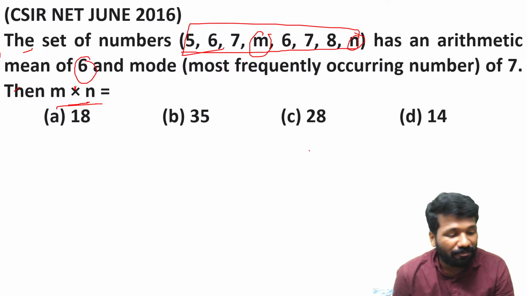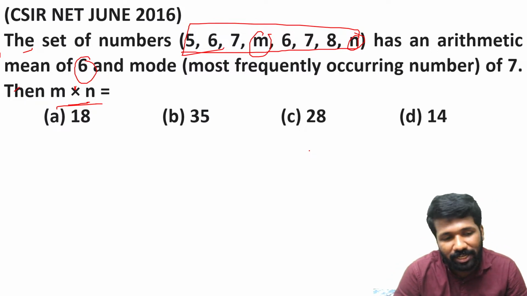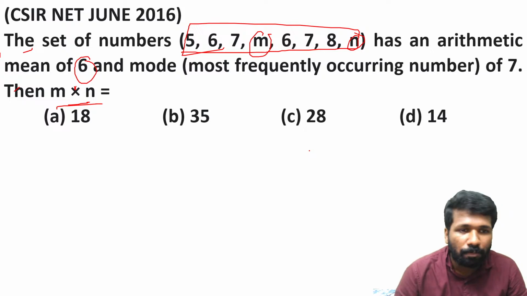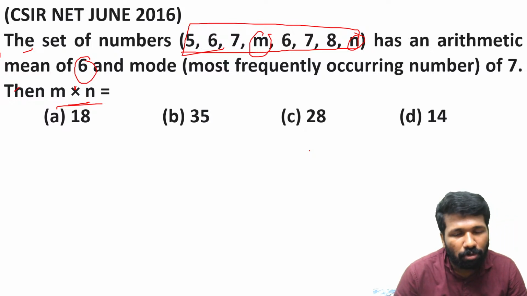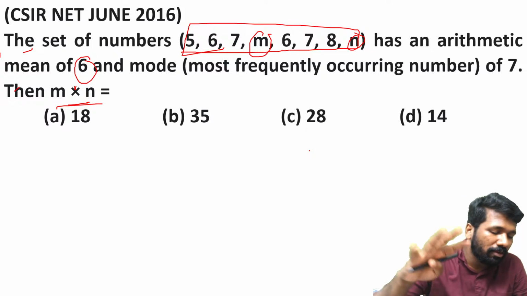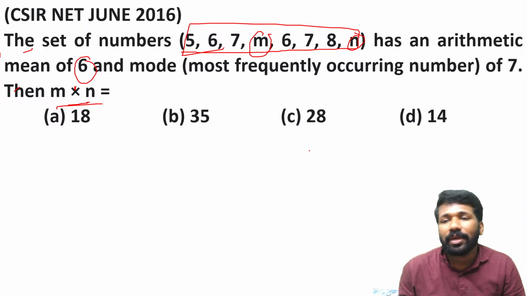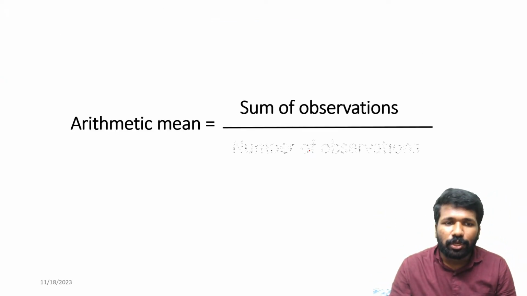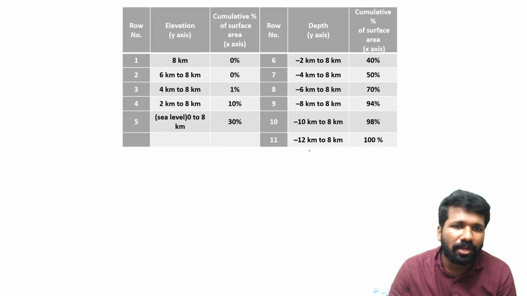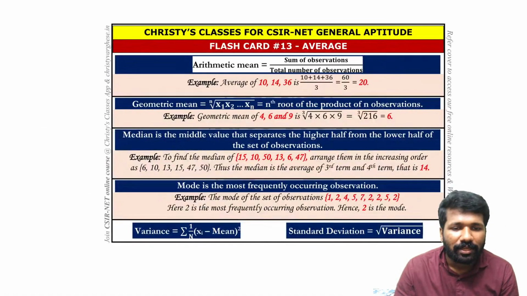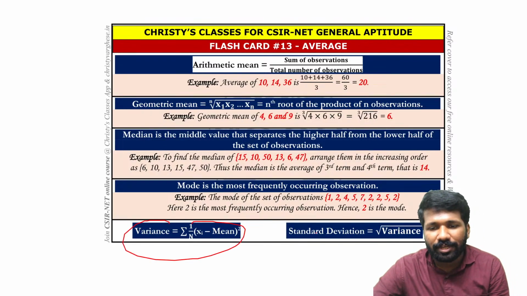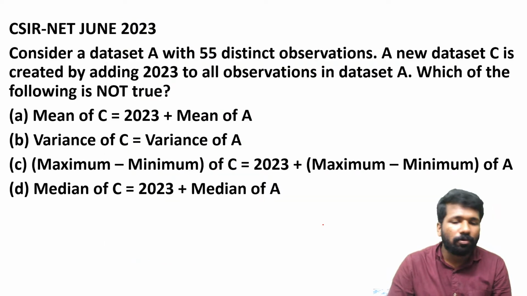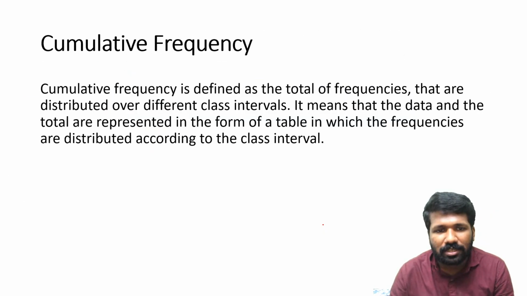This is how questions are framed in competitive exams, whether it is the NET exam, GATE exam, UGC NET exam, UPSC exam, SET exams, etc. This is how the concept is checked. The idea about mode and mean is checked. If you know the idea, you can answer this. So I hope all of you understood what is mean, median, mode, etc. Now one more important thing is standard deviation and variance, which is a little trickier or more difficult. So we will discuss that also.